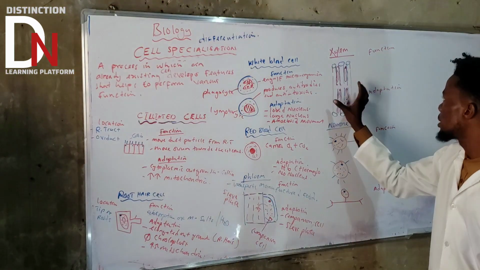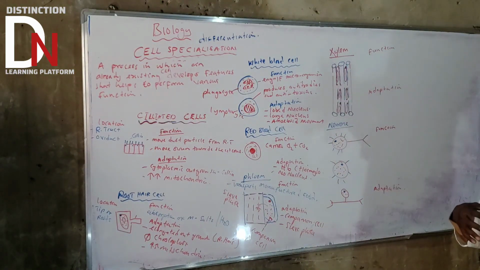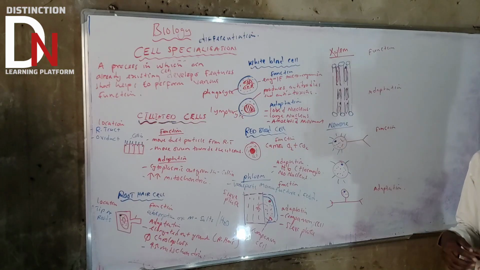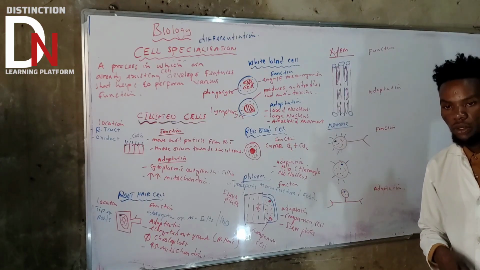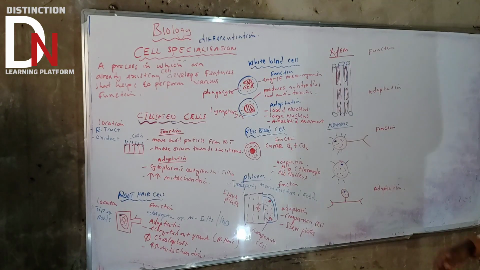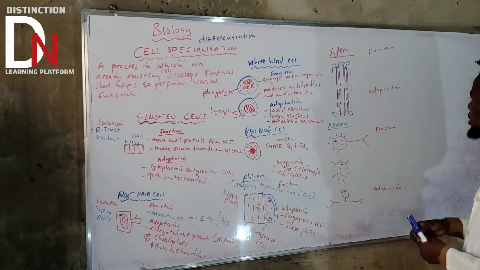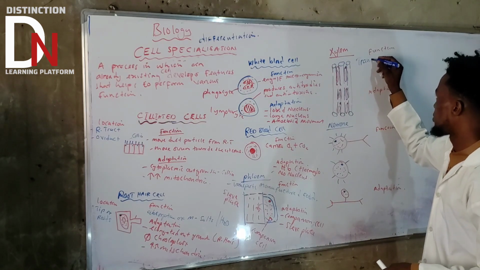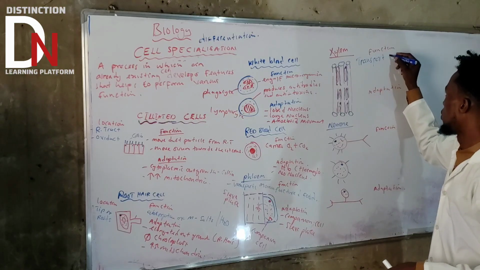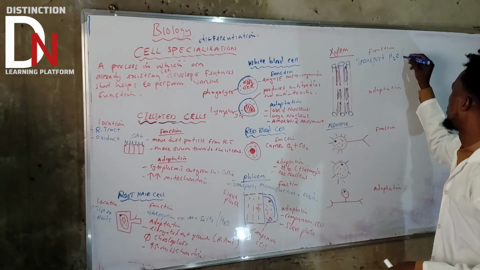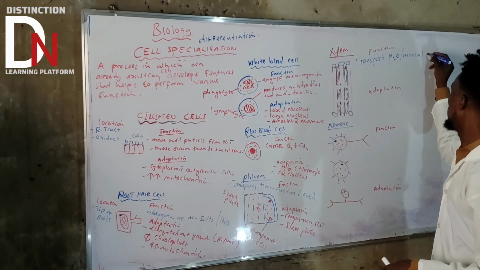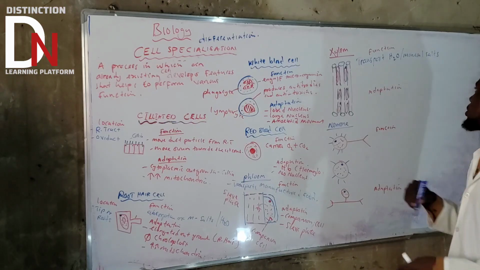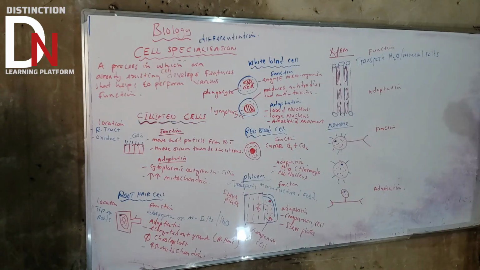It's because of these xylem vessels that transport mineral salts and water from the roots to the leaves. So what are we saying? They only help in transportation. They transport water and mineral salts.